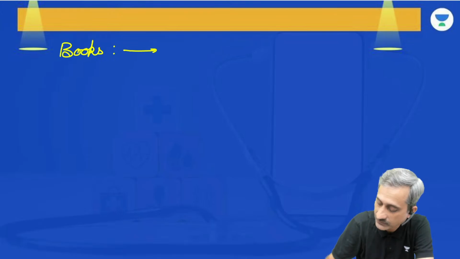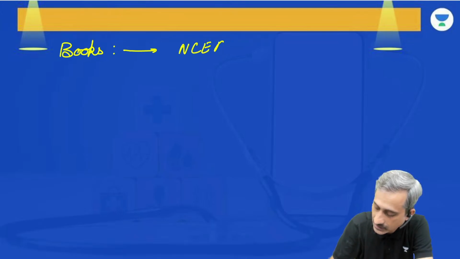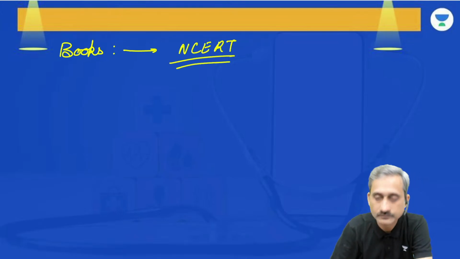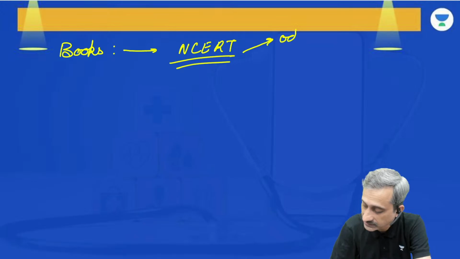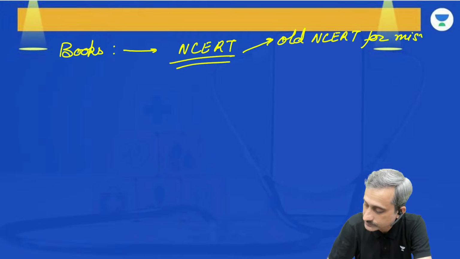The books we have is NCERT. We are going to use NCERT book and we are going to use the old NCERT for the chapters which are not present. Old NCERT for missing chapters, and that is 2022 NCERT.